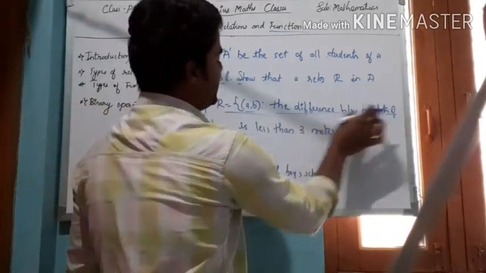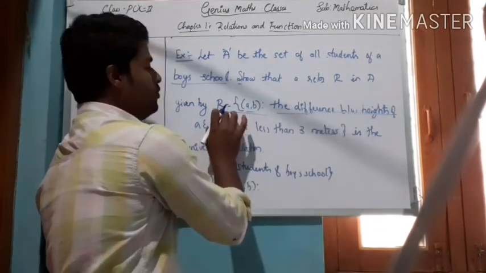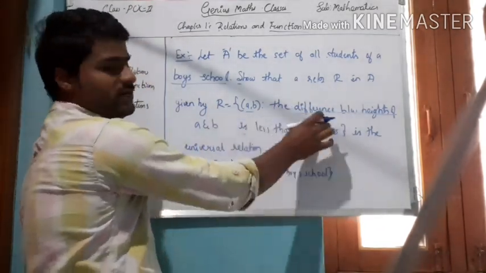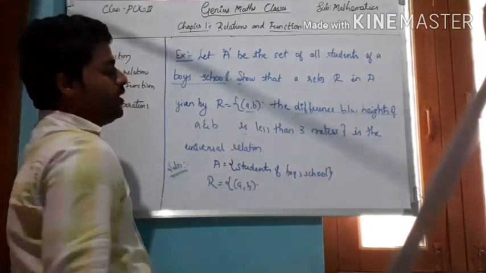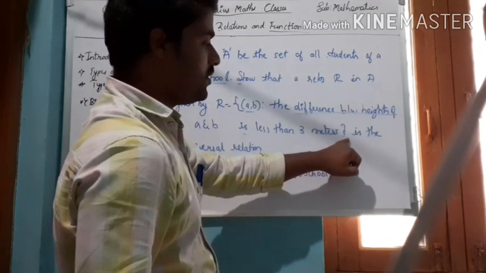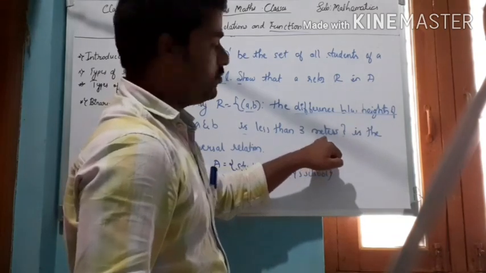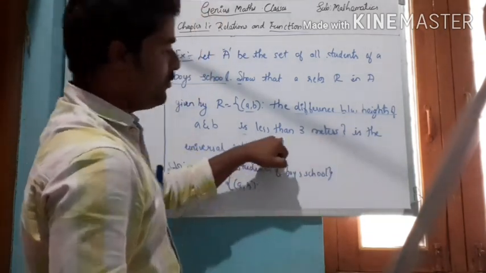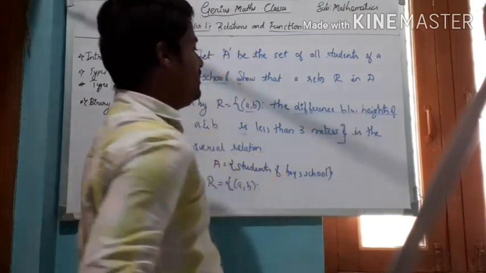The difference between the heights of any two boys is less than 3 meters. It is obvious because no student has a height difference of 3 meters. Obviously it will be less than 3 meters, and therefore it is a universal relation.